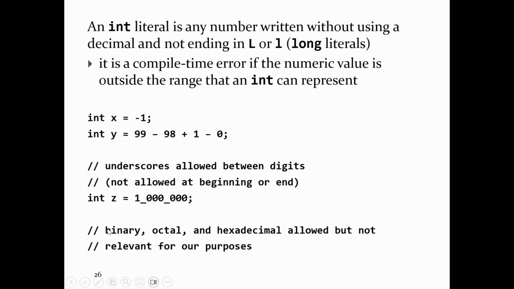If you happen to know what binary, octal, and hexadecimal are, there are ways to write down those integer values in Java, but it's not relevant to this course. If you want to know how to do it, just look it up. So it is possible to write down a binary number in Java. It is possible to write down octal and hexadecimal as well. That's just base 2, base 8, and base 16 if you don't know what those are.